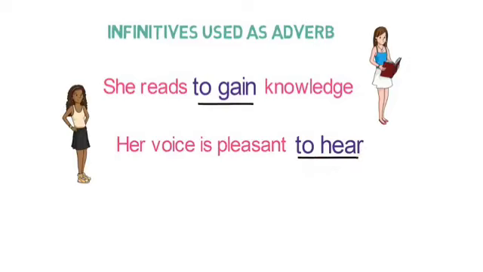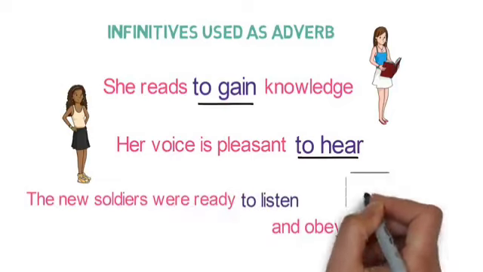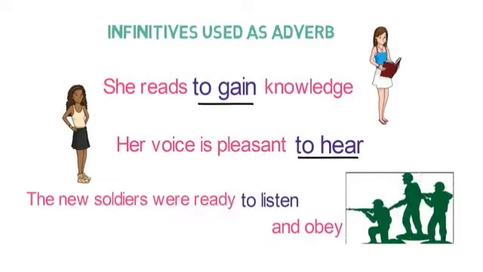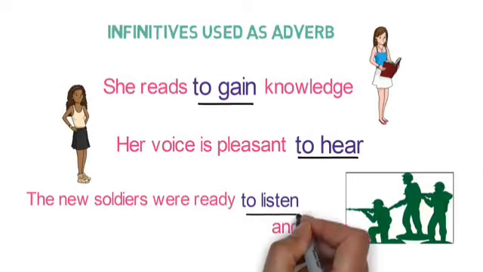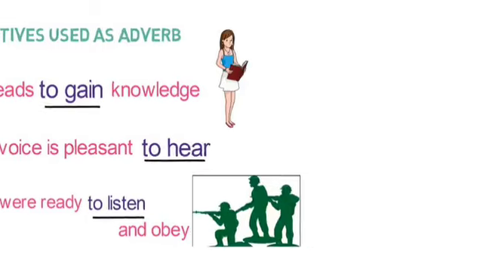Let's see one more example. The new soldiers were ready to listen and obey. Here, to listen is describing the adjective ready. So, to listen is an adverb here. So, here we have understood how infinitives are used as an adverb in the sentence.